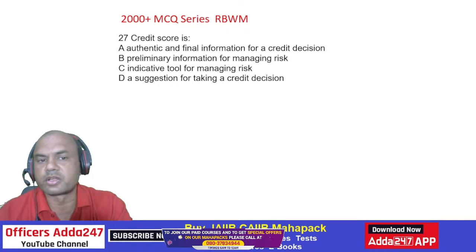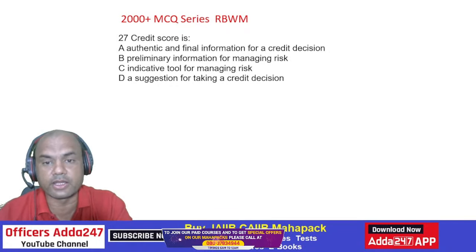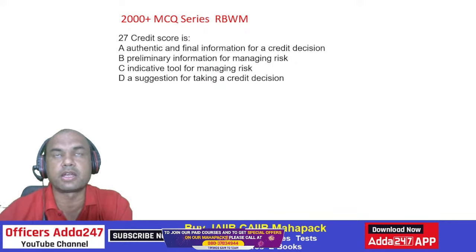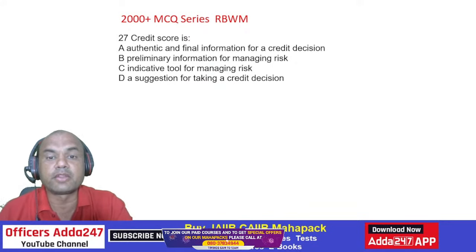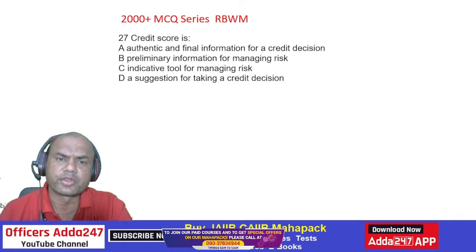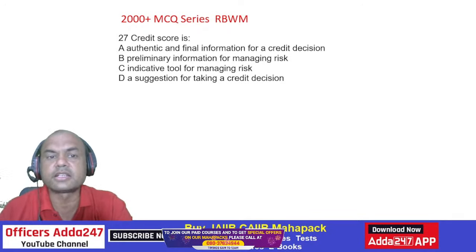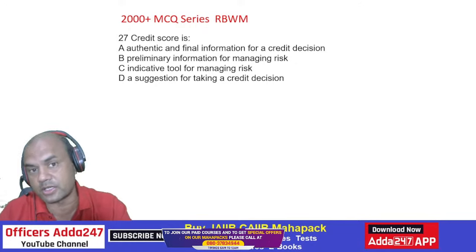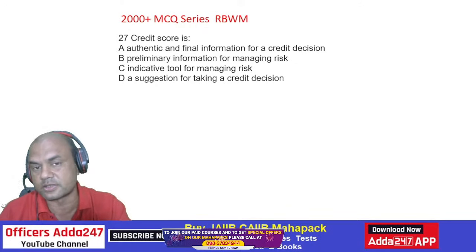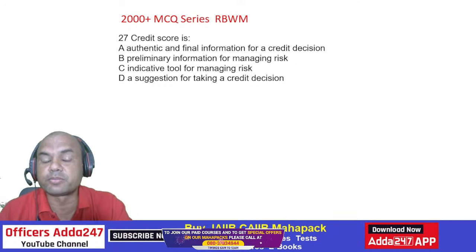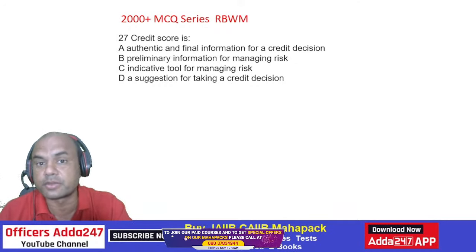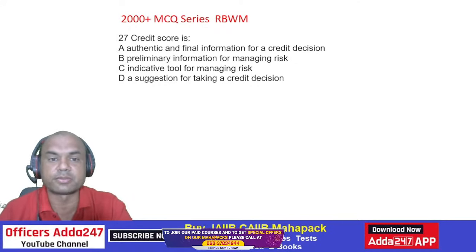Credit score is what? An authentic and final information of the credit decision, preliminary information for managing the risk, indicative tool for managing the risk, the suggestion for taking a credit decision. What is it? Credit score. From where do we get the credit score? Here, that's why I'm saying follow yesterday's session. Yesterday's session I've explained to you what is credit score, what is CIBIL score. These things I've explained to you.